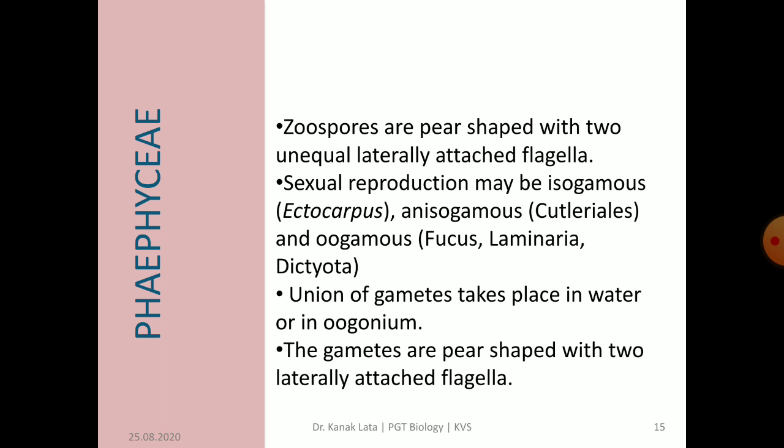Sexual reproduction may be isogamous, anisogamous, and oogamous. Fusion of gametes takes place in water or in the oogonium in oogamous species. The gametes are pear-shaped and bear two laterally attached flagella. Where is the flagella present? On the lateral side of the gamete.